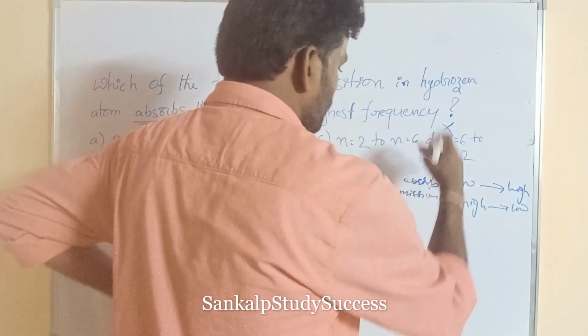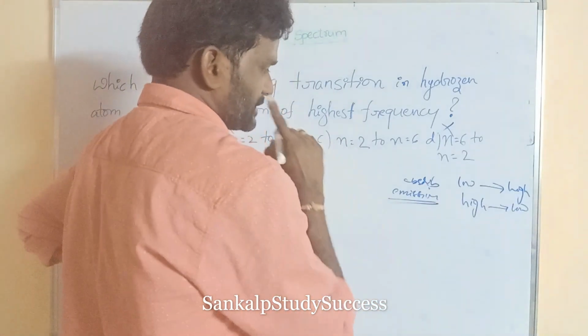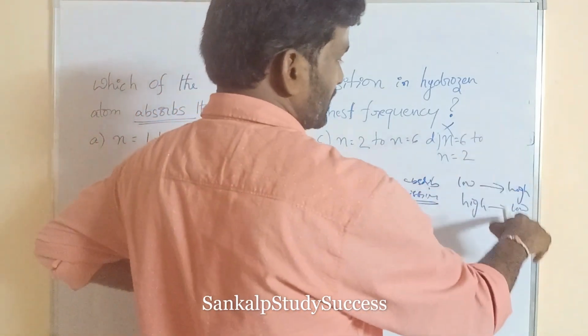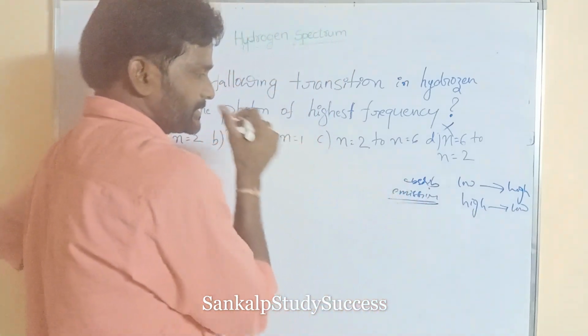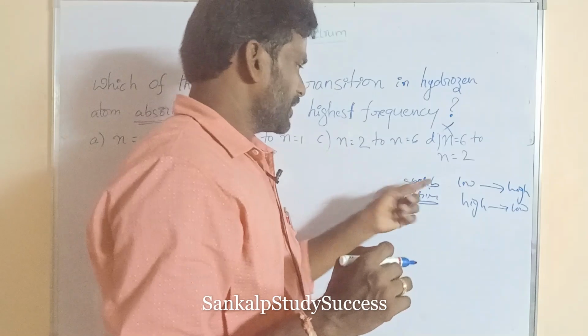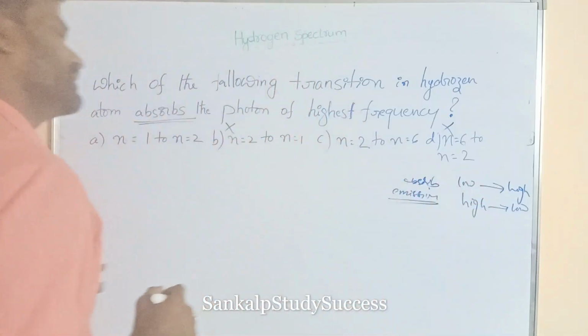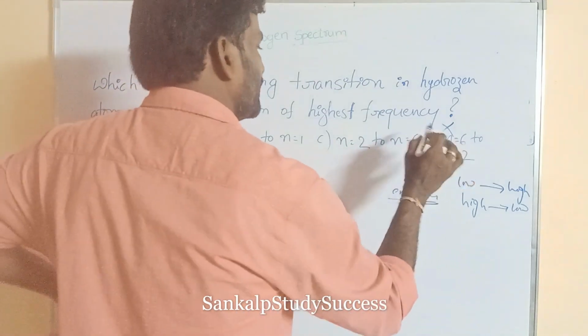When the electron jumps from higher energy level to lower energy level, emission of energy takes place. But when the electron jumps from lower to higher, it absorbs energy. So these two are eliminated.